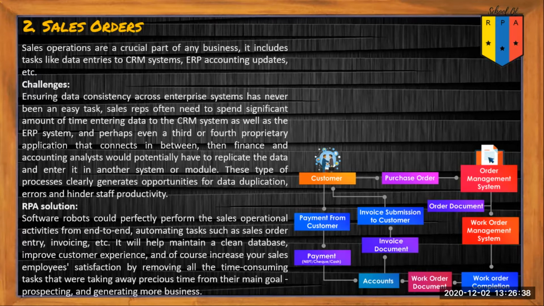Here, software robots could perfectly perform the sales operational activities from end to end, automating tasks such as sales order entry, invoicing, etc. It will help maintain a clean database, improve customer experience, and of course, increase your sales employee satisfaction by removing all the time-consuming tasks that were taking away precious time from their main goal, that is, prospecting and generating more business.